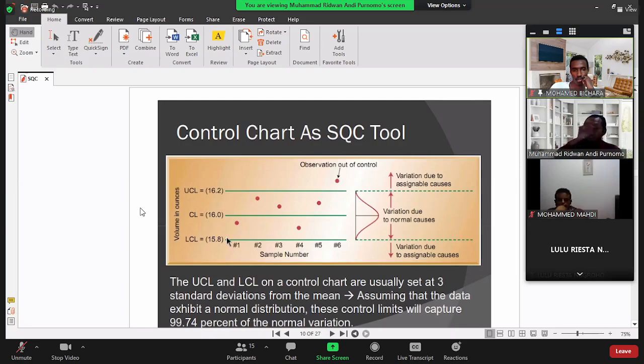After we calculate the mean, the average value, we can calculate the standard deviation of the data. Then the center line plus 3 times the standard deviation will be the upper control limit, and the center line minus 3 standard deviations will be the lower control limit.